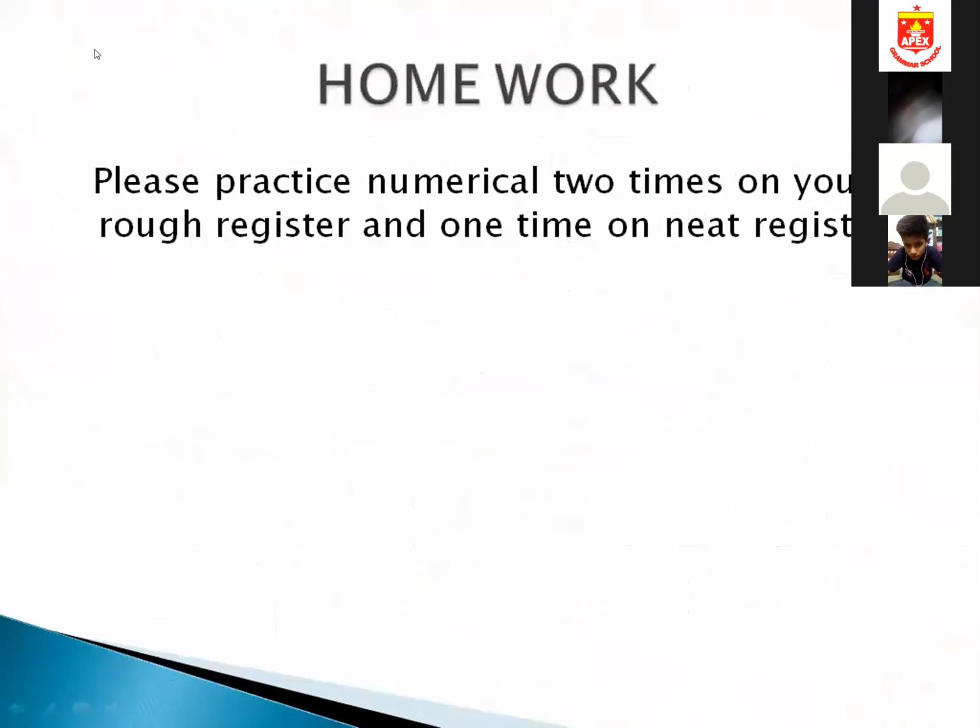This is your homework. Please practice the numericals 2 times on your rough register and 1 time on the neat register. Students, before transferring these numericals to the neat register, you need to practice them 2 times on the rough register. This is your homework for today. Then you shift these numericals 5.4 to 5.7 on the neat register as well. Thank you.